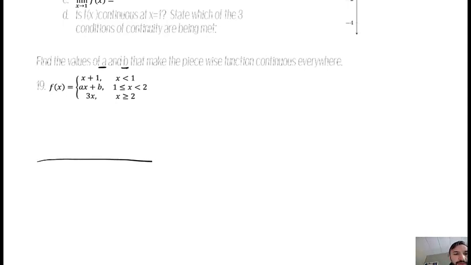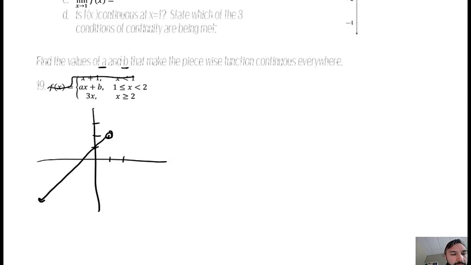So this top one is kind of ready to go. It is y equals x plus 1, so that's like mx plus b, y-intercept of 1, slope of 1, and I want to keep the x values less than 1. So don't include 1, but include everything less. So that's the top.